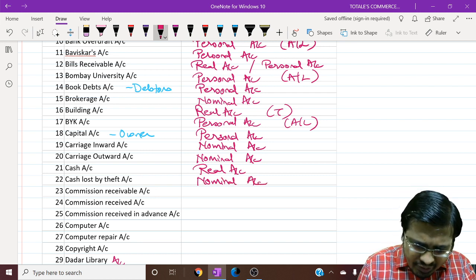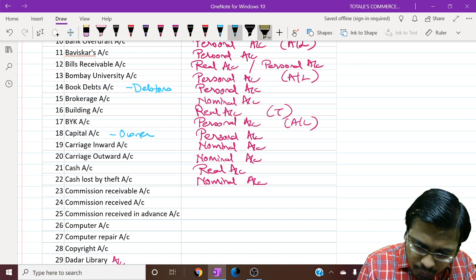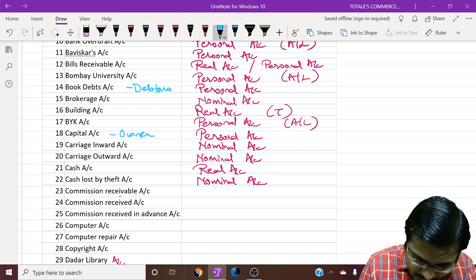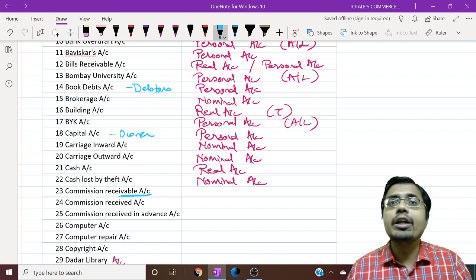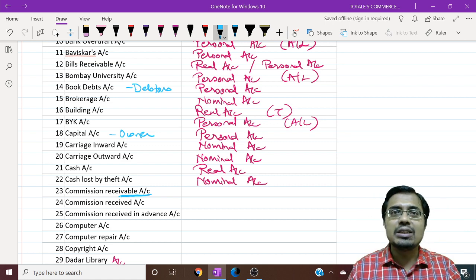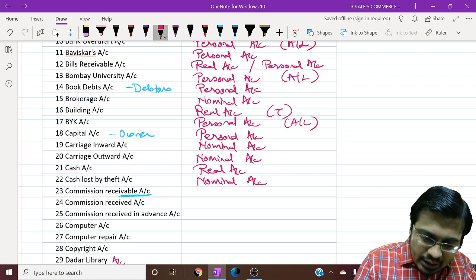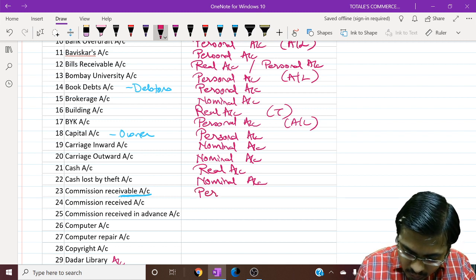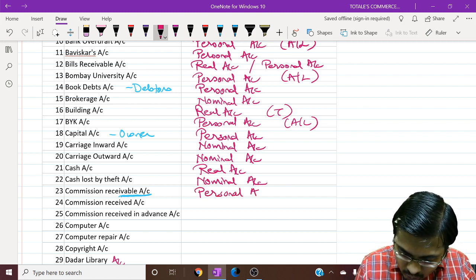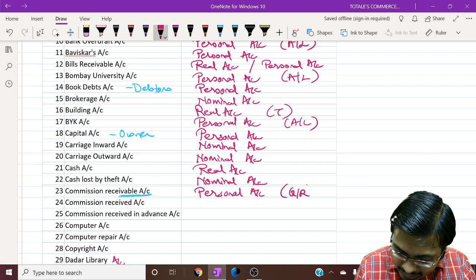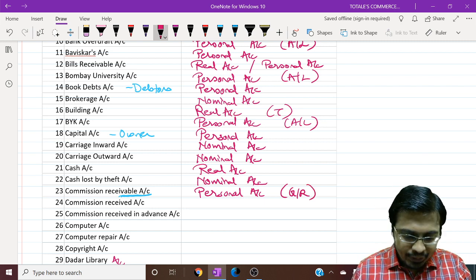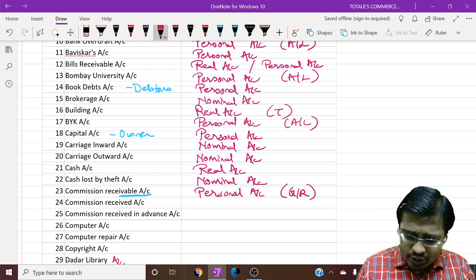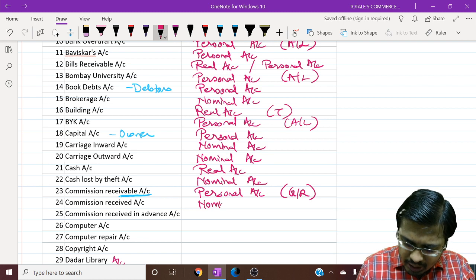Commission receivable. Now I want all of you to pay attention to this part. It is receivable, so it denotes the person from whom the commission is receivable. So it is a personal account. Which personal account? Group or representative personal account. Commission received. It is already received, so it's our income. So it's a nominal account.